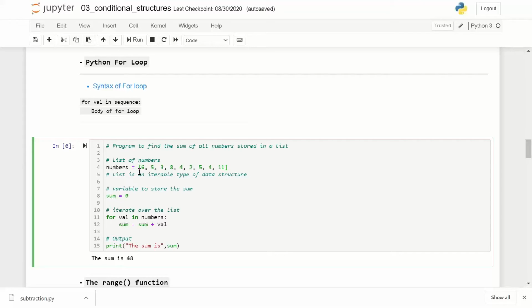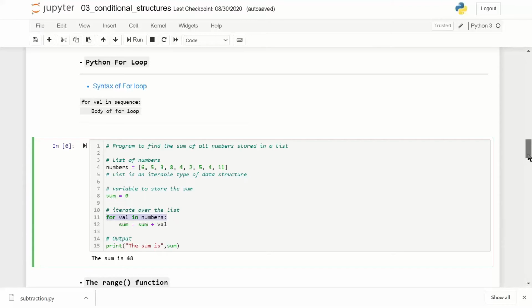So I created a list which has got 9 elements. I want to sum all of these values. I have just initiated a variable sum, assigned it value 0, and here I write for val in numbers.